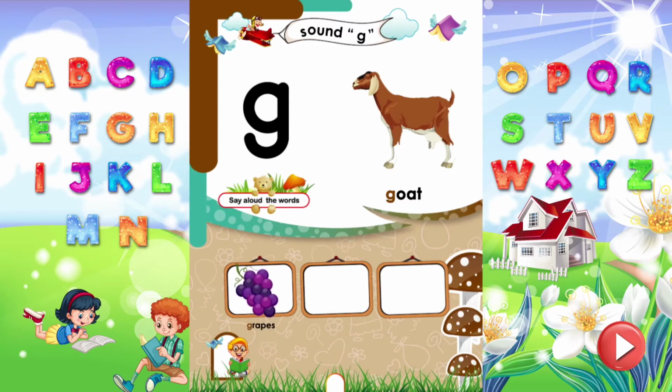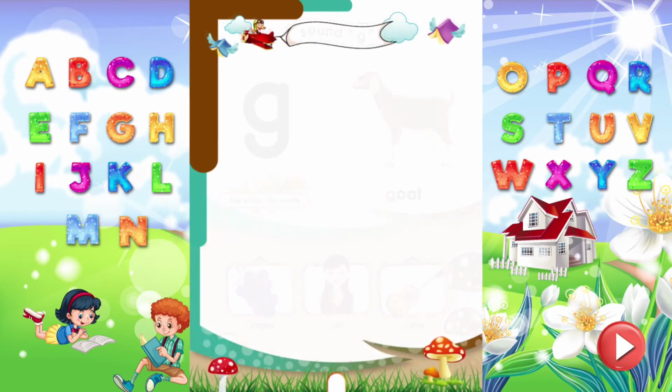G is for grapes. G is for girl. G is for guitar.